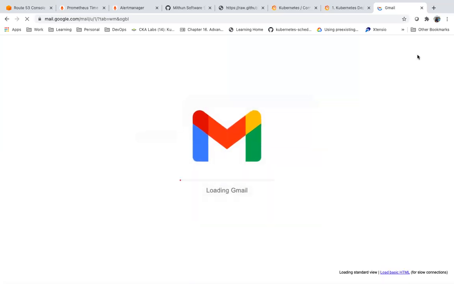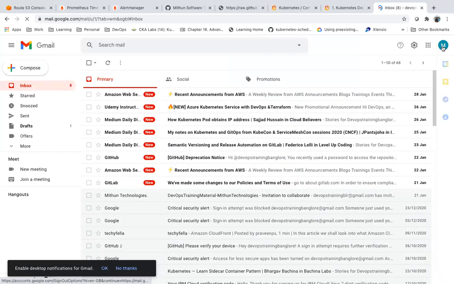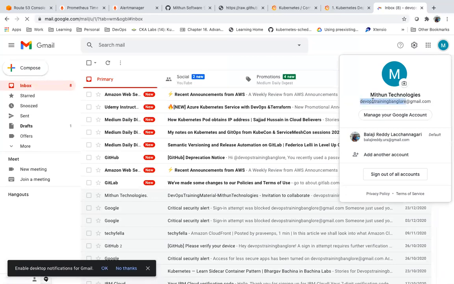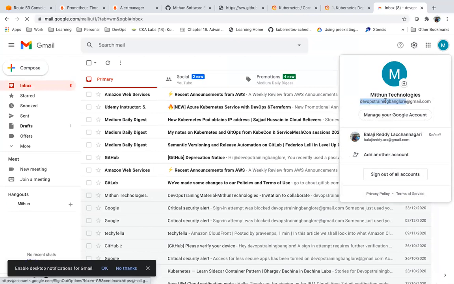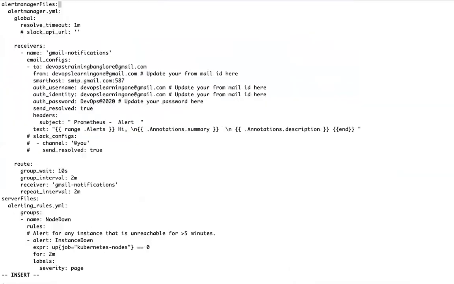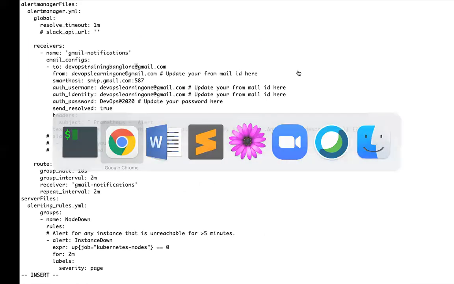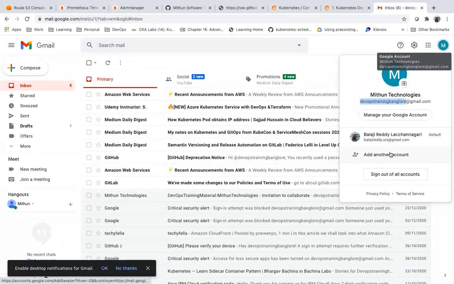So this is my from mail ID, and this is the to mail ID, DevOps training Bangalore, this one. So here I want to send a mail to this mail ID. And the from mail ID also, let me double check.